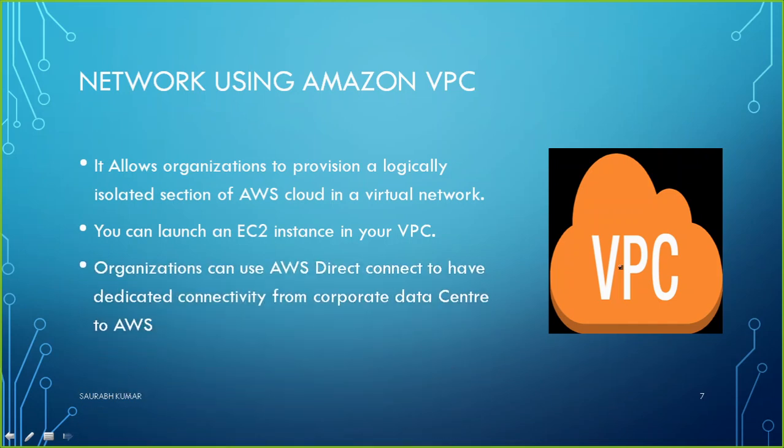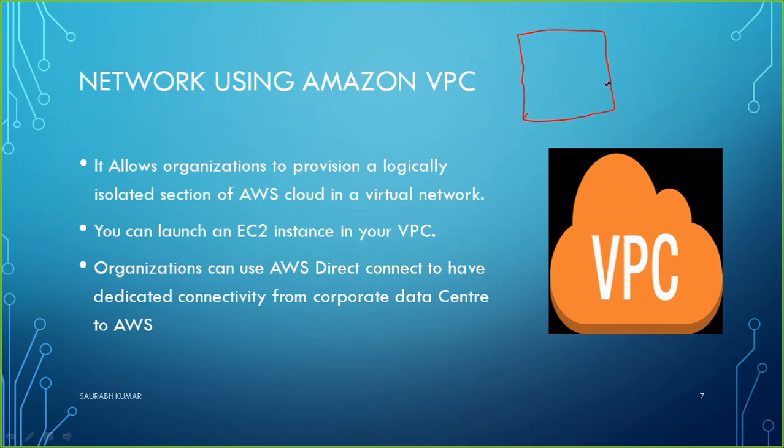Then an organization can use AWS Direct Connect to have dedicated connectivity from the corporate data center to AWS. For example, if a company is located in a specific city, let's say Cape Town, there is an office. This is the corporate data center office, and Amazon obviously has its data center somewhere.